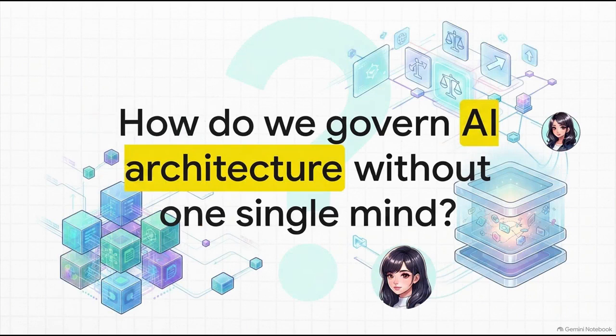So as we wrap up this explainer, I want to leave you with a final, provocative thought. Once intelligence becomes architecture, how do you govern that architecture without forcing it back into one artificial mind? Warden's answer is evidence first, context preserved, authority bounded. The real question is, are you prepared to govern your AI systems with this level of observable mechanism?